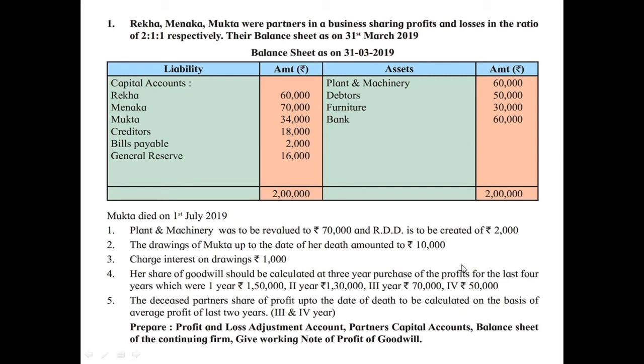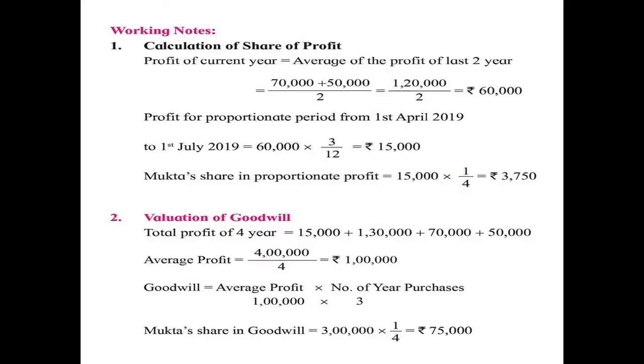Here there is a printing error. They have given 15,000, but it should be 1,50,000. So 1,50,000 plus 1,30,000 plus 70,000 and 50,000. The total comes to rupees 4 lakhs.